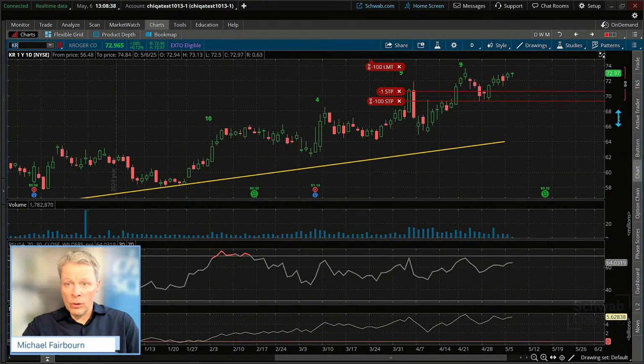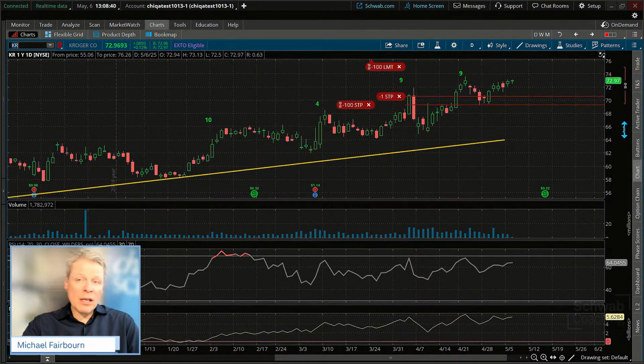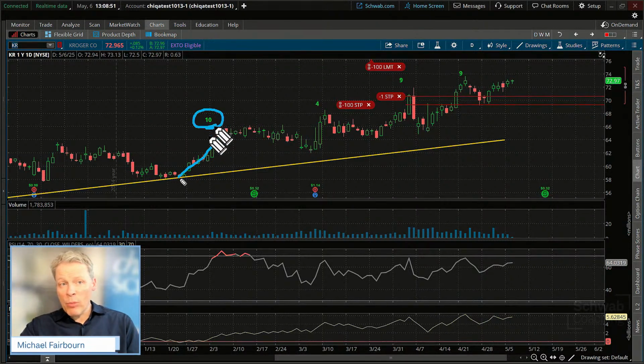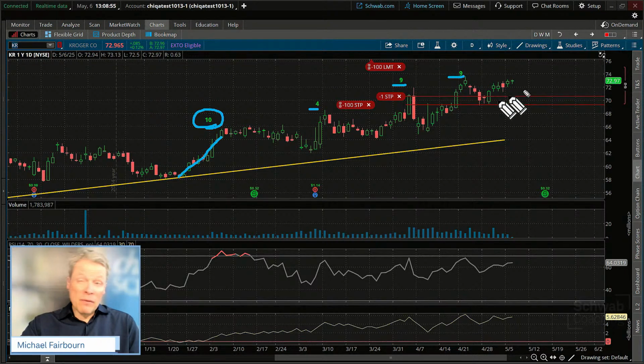I'll pull this down here too a little bit. One of the scenarios we talked about with Kroger when we got into it, we got a series of flag patterns in here, and I've marked them specifically just so we can visually see those time frames. That was a 10-day move off the bottom. You had a 4, a 9, and a 9. We were looking for another move in here. We're clearly within that time frame, 1, 2, 3, 4, 5, 6 days right now we're currently at.